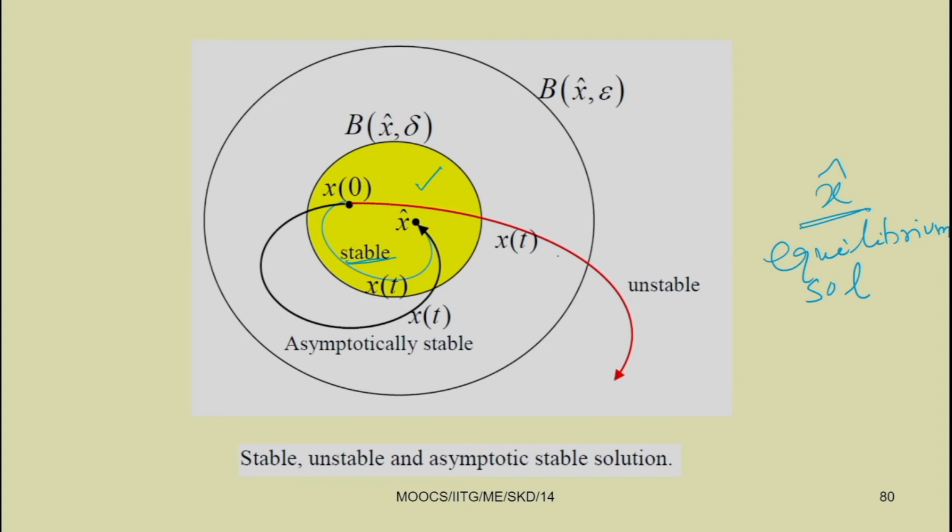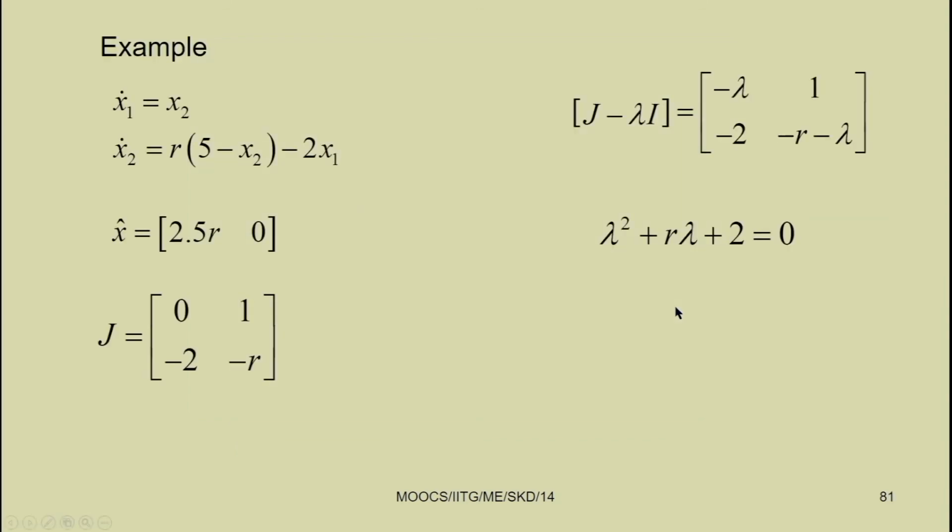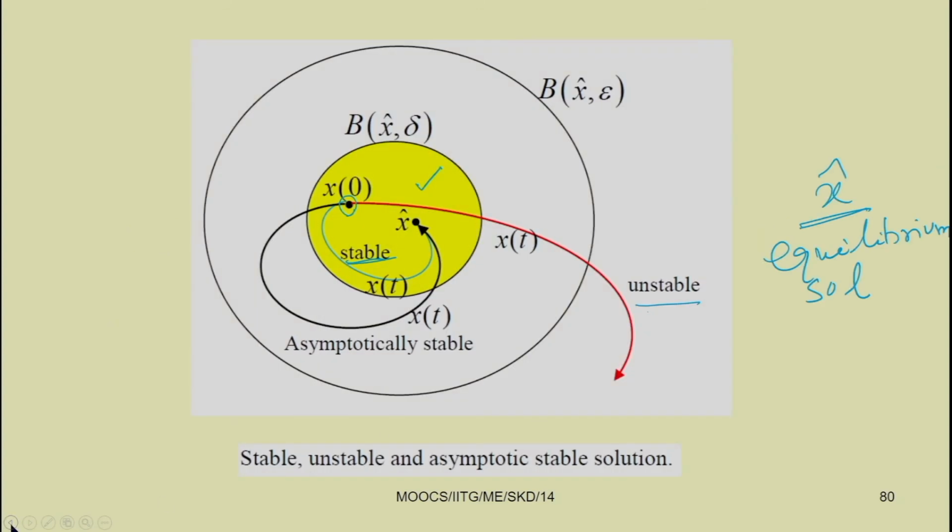If it grows, this is the starting point. We have taken this x 0 as the starting point. If the response grows, then it is known as an unstable solution. And the third one is another term, known as asymptotically stable.